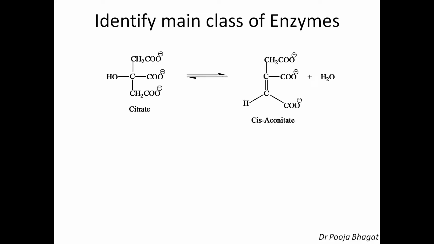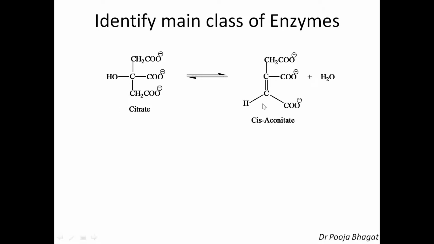Okay, let's see, this is the example where citrate is getting converted into cis-aconitate. If you have to identify the main class of the enzyme, then you have to find out which reaction is taking place. See here, OH from here and H from here go out as a water molecule and a double bond is generated.